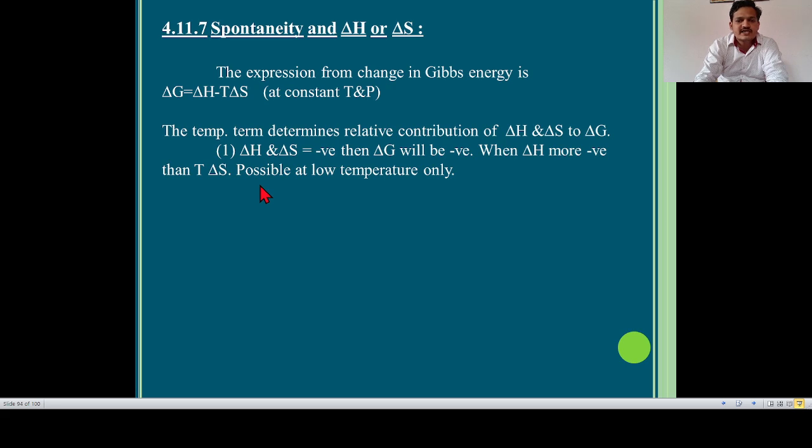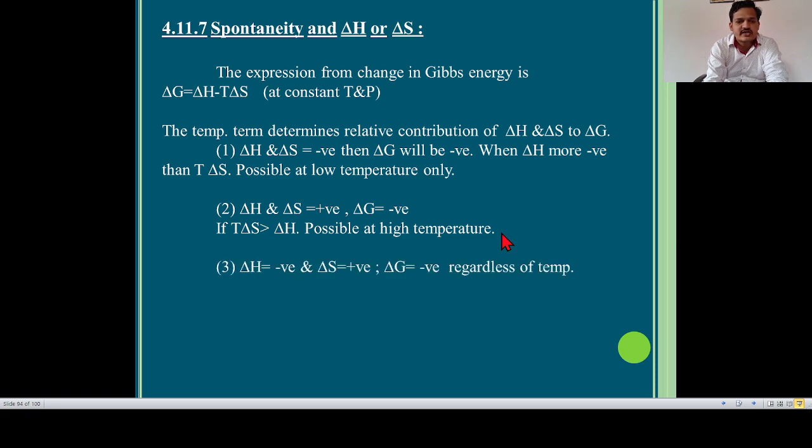Now, second case is delta H and delta S both are positive. Then delta G is negative if T into delta S is greater than delta H. This is possible at high temperature only. This is the second condition for spontaneity and delta H or delta S.